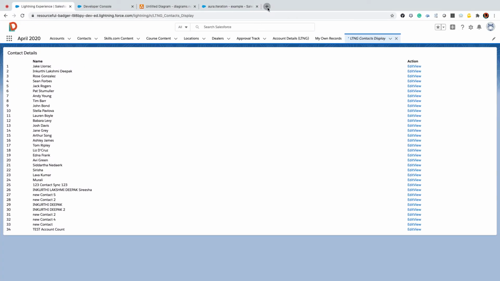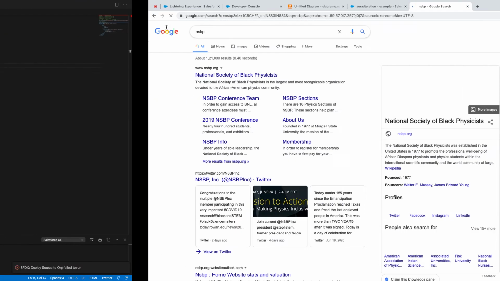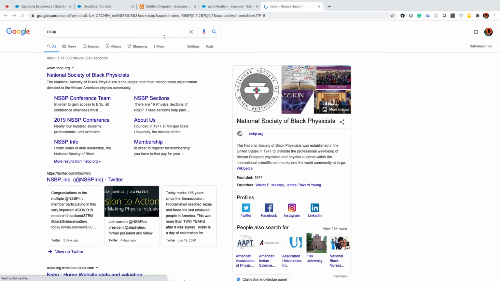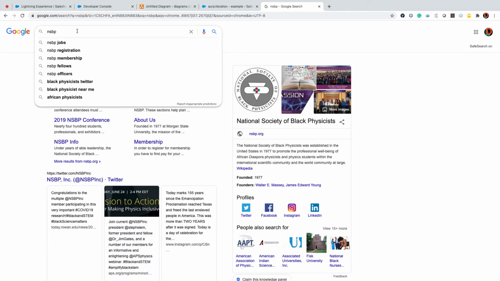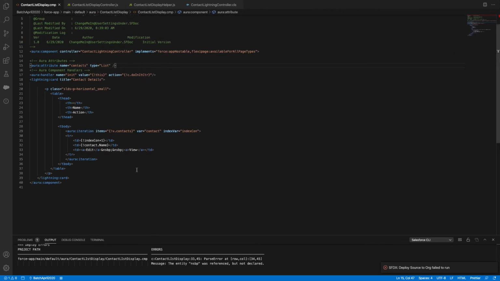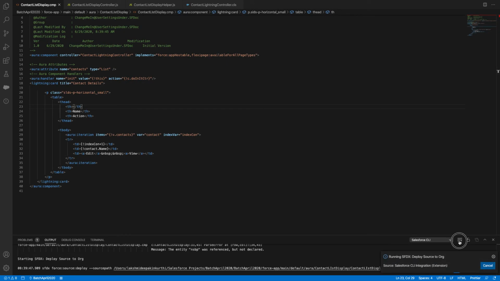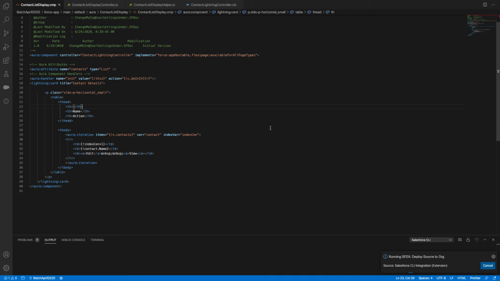NBSP. NBSP is just a white space. It just adds some white space between the characters. No much difference.